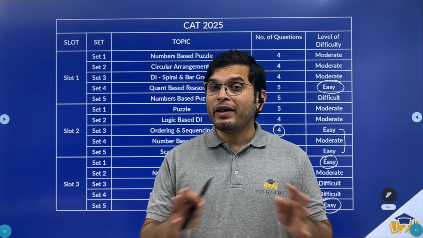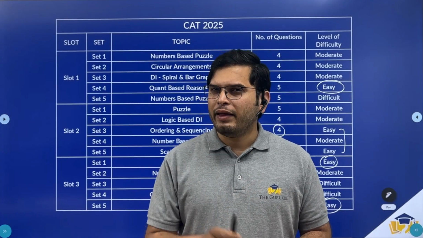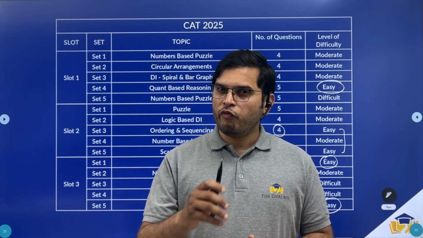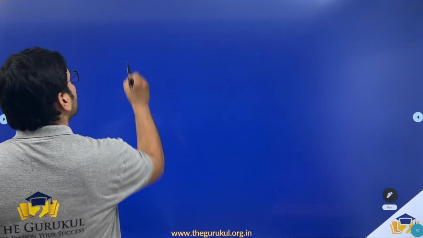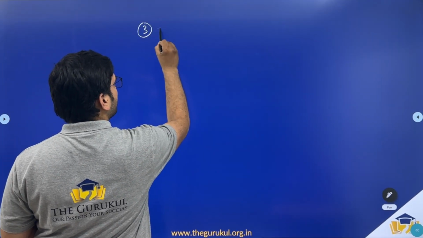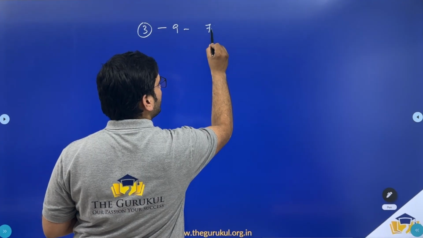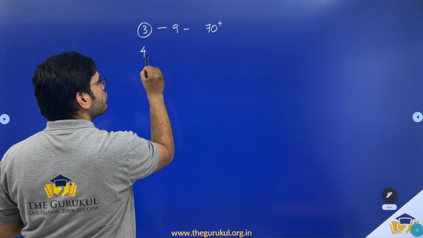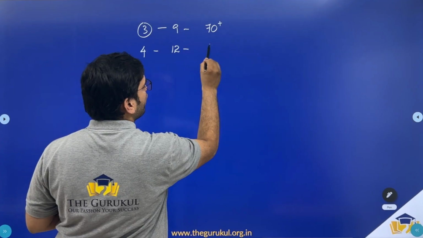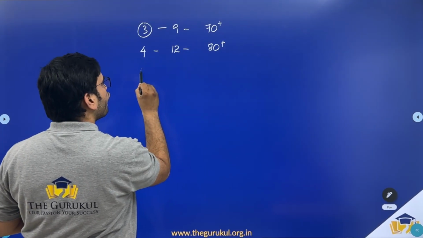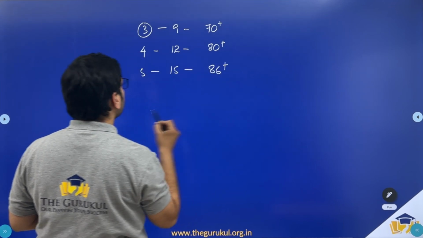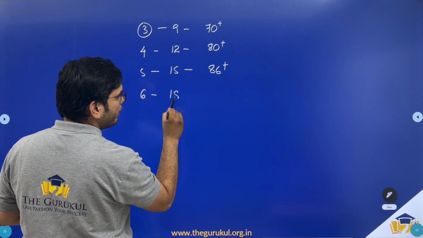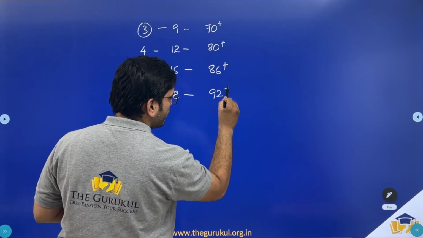In LRDI, you do not need a very high score to get a good percentile. Even a small number of correct answers will land you in a good percentile. Now let's look at LRDI score versus percentile in CAT 25. If you manage to get 3 questions correct, that is 9 marks, it will fetch you a 70 plus percentile. 4 questions, 12 marks, will fetch you 80 plus percentile. 5 questions, 15 marks, will be 86 plus percentile. 6 questions, 18 marks, will fetch you 92 plus percentile.